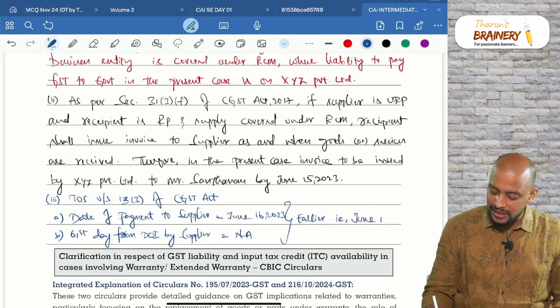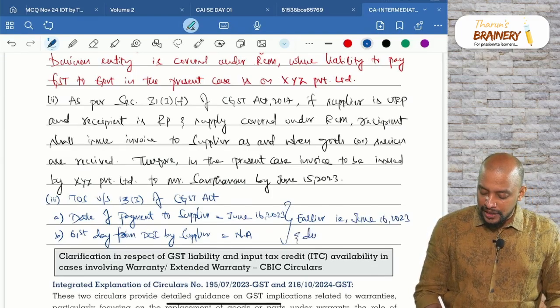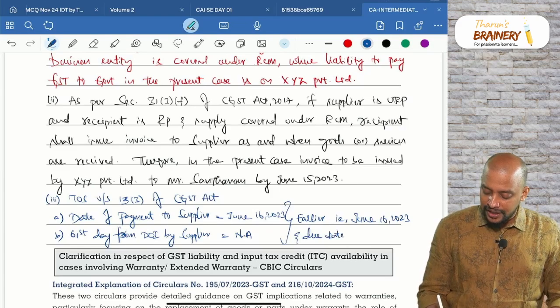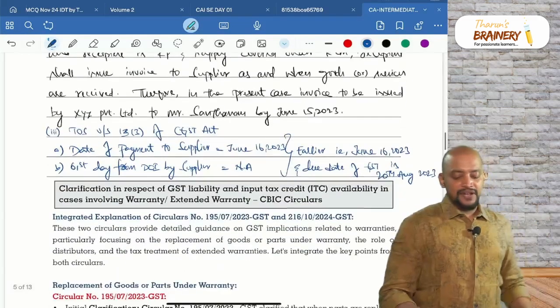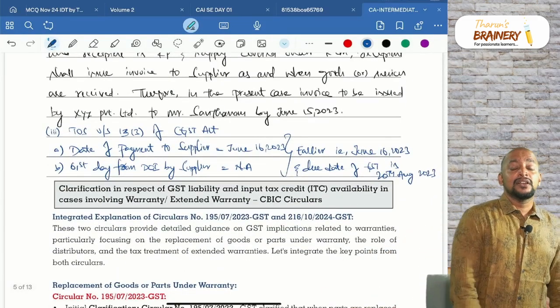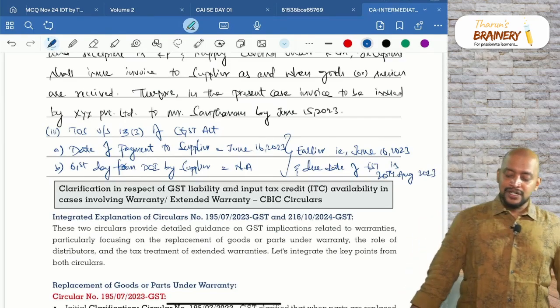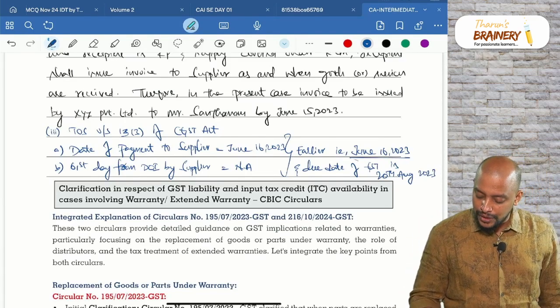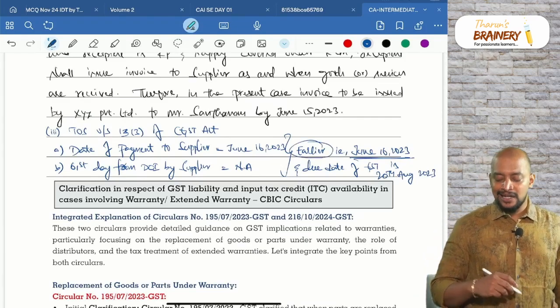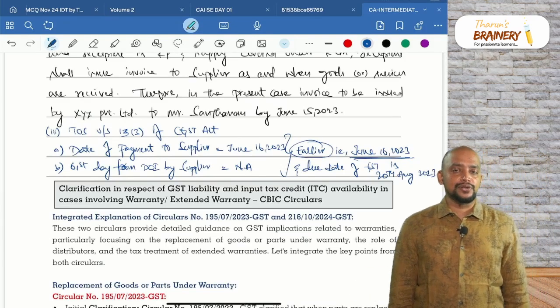is June 16, 2023, and due date of GST. Due date of GST is next month, that is 20th August 2023, because whenever the time of supply falls in a month, the due date is next month 20th for GST. So time of supply is June 16, 2023, because whichever is earlier, and the due date is 20th August 2023.